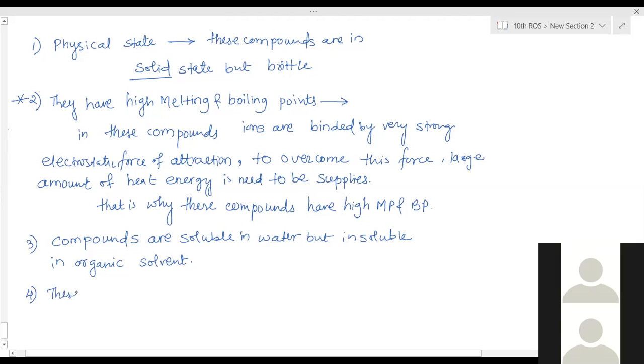So these compounds do not conduct current in solid state, but conduct current in molten or aqueous state.